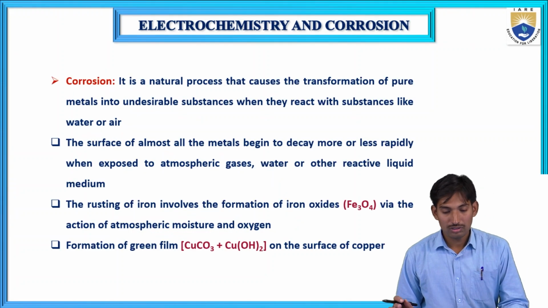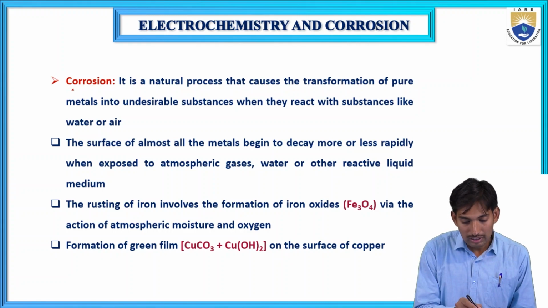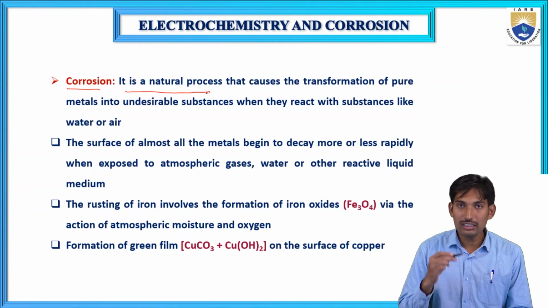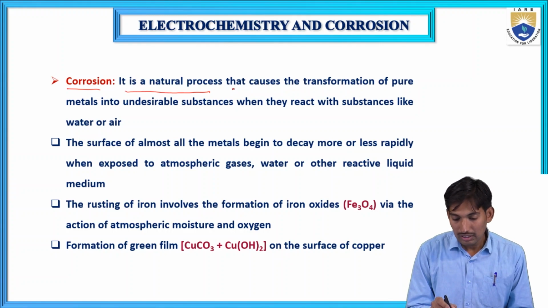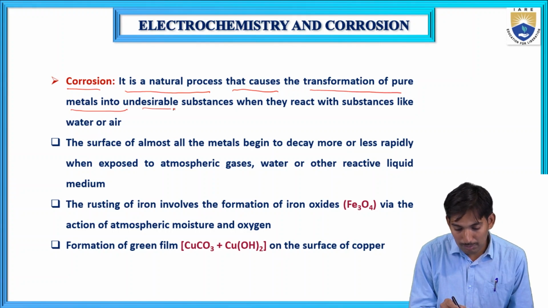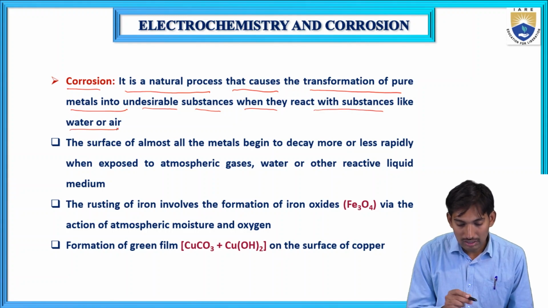Before going to this topic, we should know the corrosion. What is corrosion? Corrosion is a natural process. It is occurring in nature, spontaneous, that causes the transformation of pure metals into undesirable substances when they react with substances like water or air.